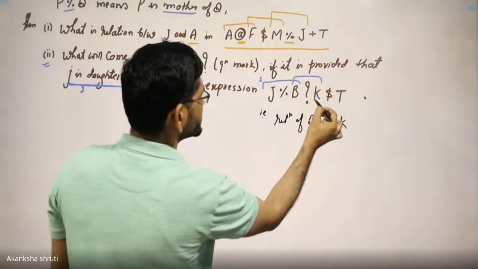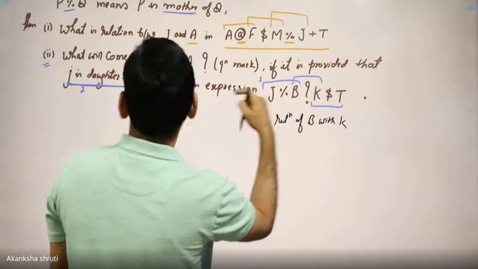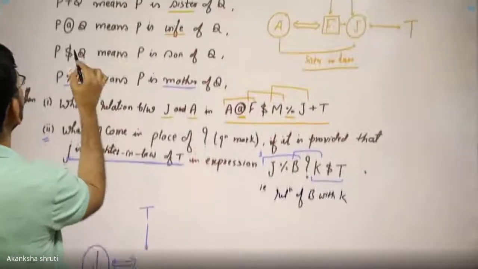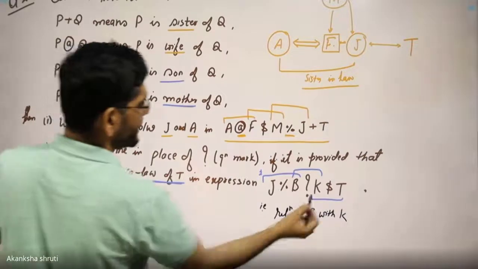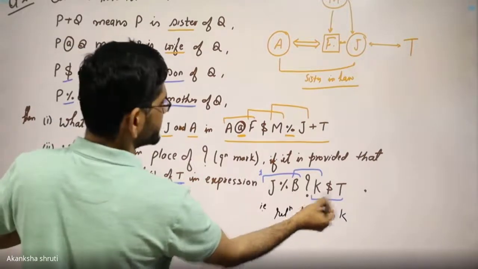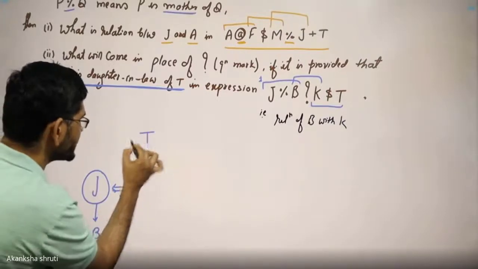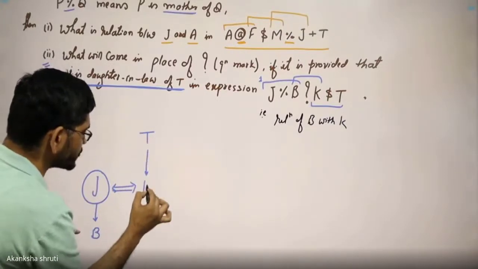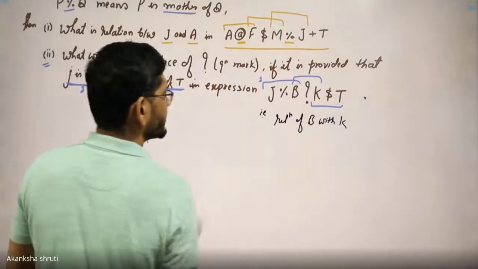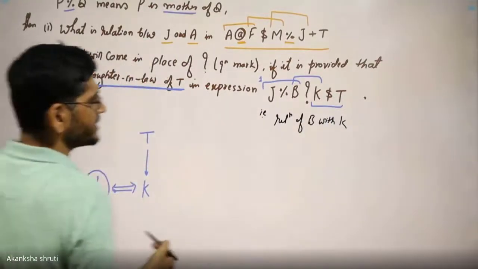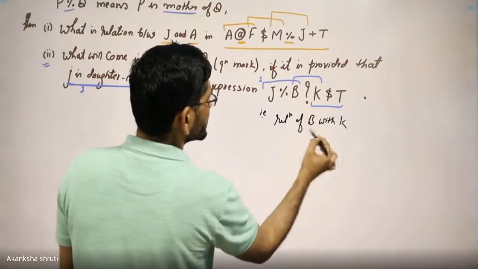Coming to the next, K dollar T. Dollar denotes son. It means K is son of T. This is the T. Now we have to make the son of T, which is K. It is given here. Then what is the relation of B to K?